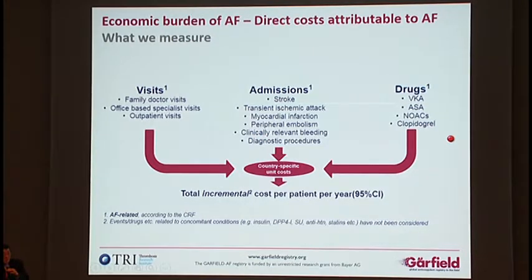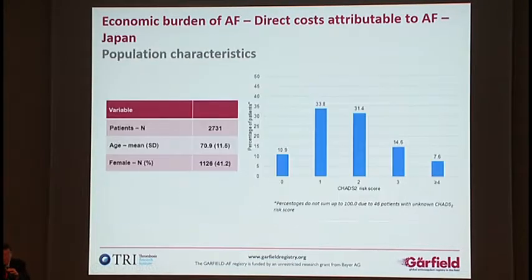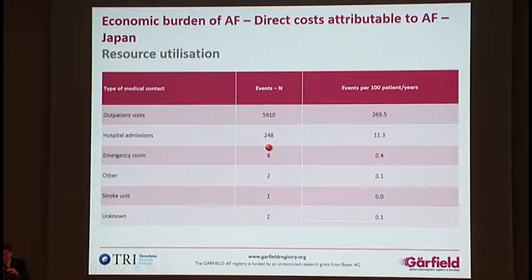That I will talk about. These kinds of data should have a strong impact on future policy making. So the population of patients we analyzed is shown here. The Charlson score is just like this. And these are the numbers we picked up from the GARFIELD database.